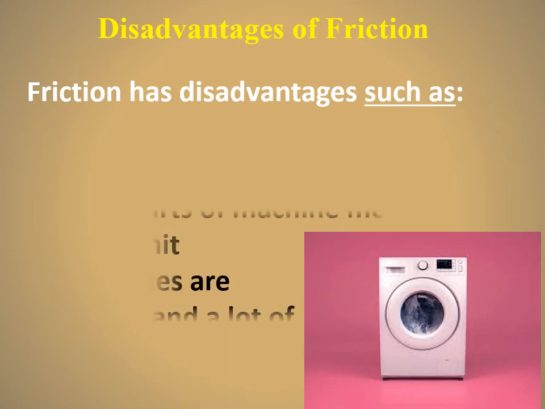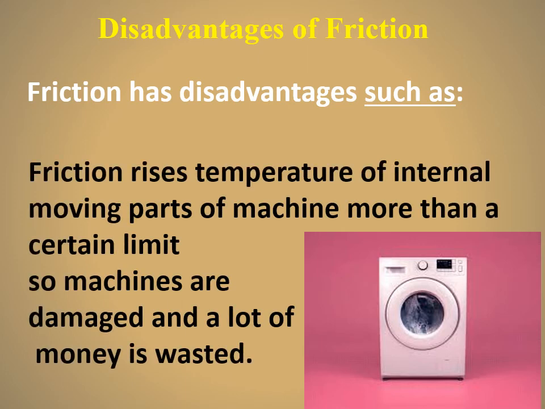So we can say friction raises the temperature of the internal moving parts of a machine more than a certain limit. So machines are damaged and a lot of money is wasted. Scientists said that to prevent the damage of these internal parts of the washing machine, we can make continuous cooling for these parts.